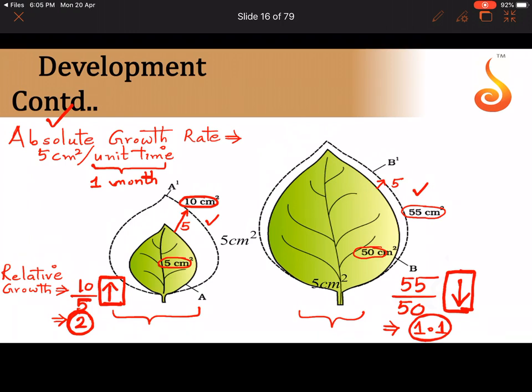So in which of these two cases have the initial cells contributed the most to growth? It is the smaller leaf. So you have to always study growth not only in terms of absolute growth rate but also in terms of relative growth rate.